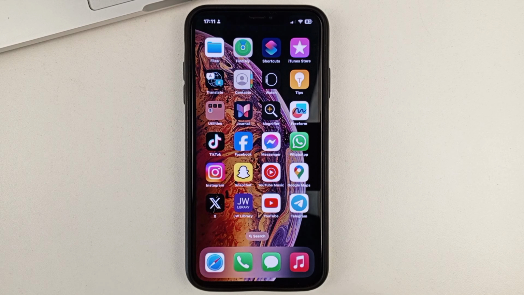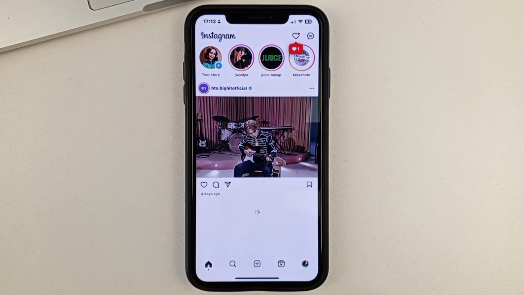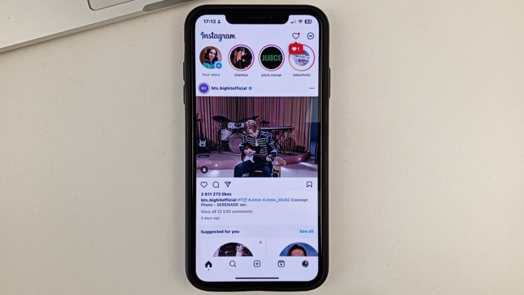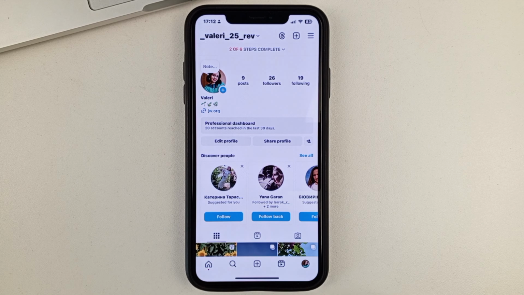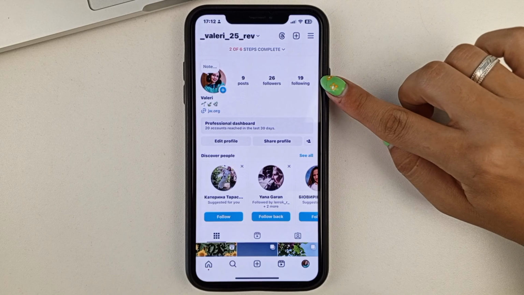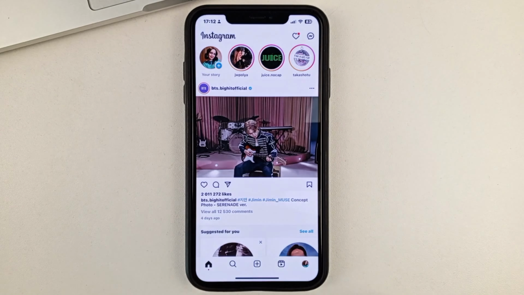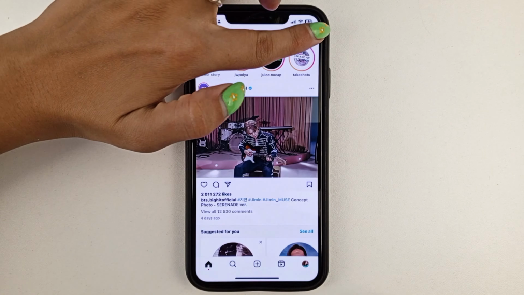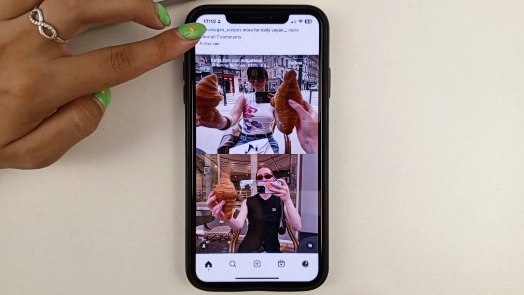So let us get started. Open the Instagram app and then you'll need to go to the page for which you want to know when you started following that page or when you became a follower. You can do this by going to your page and selecting subscriptions here. You can also do it from your direct, or you can also just do it from your Instagram feed. Click just on the person.